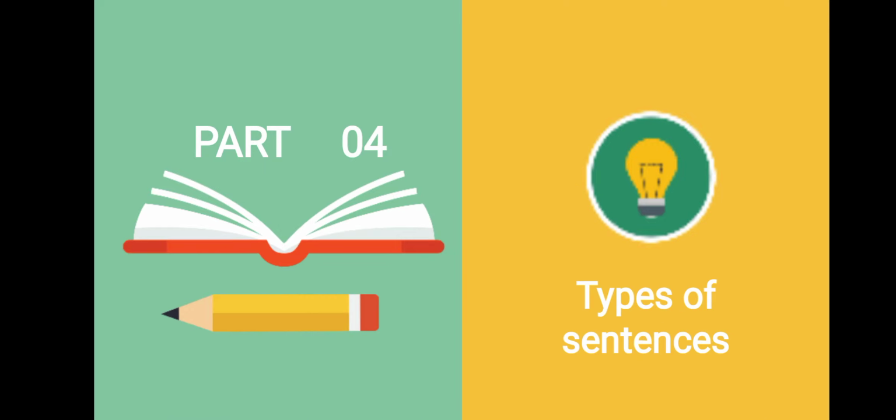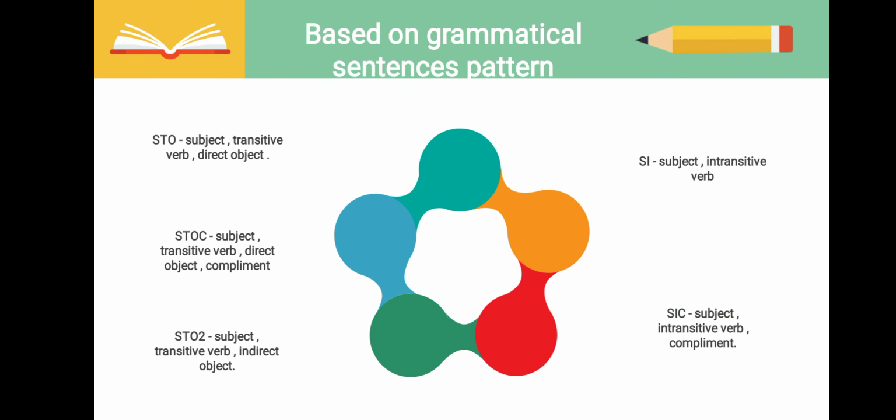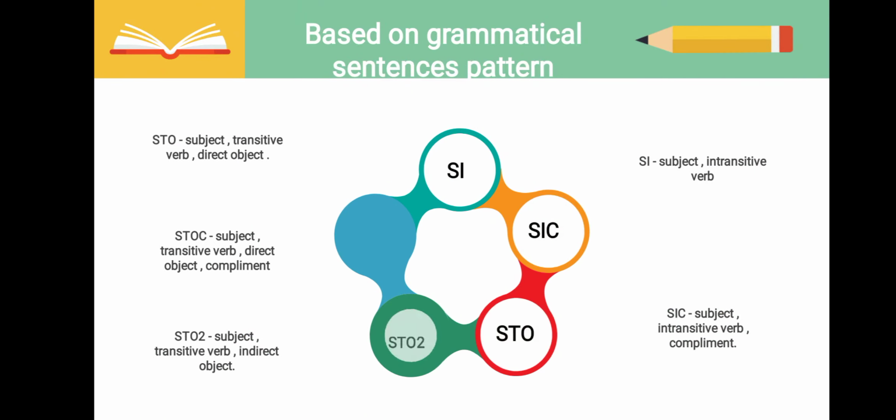The fourth part is types of sentences. There are 2 common bases. The first one is based on grammatical sentence pattern. Based on grammatical sentence pattern, there are 5 types of sentences, that is SI, SIC, STO, STO2, STOC. First, SI means subject and intransitive verb.